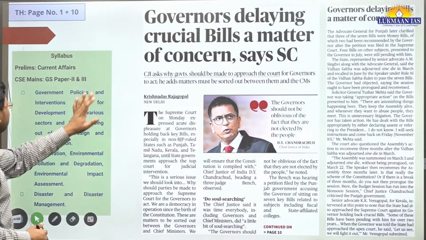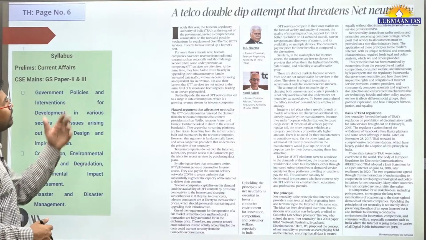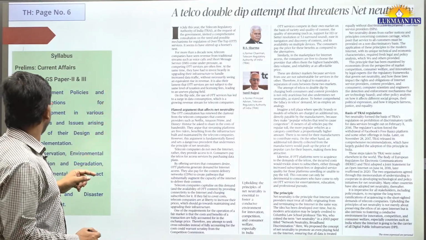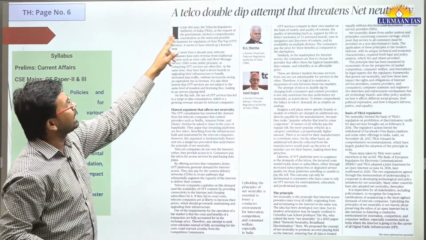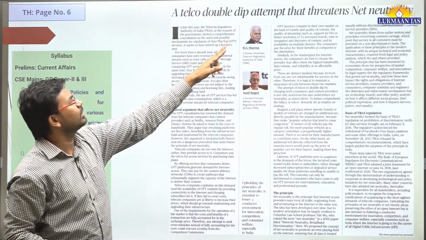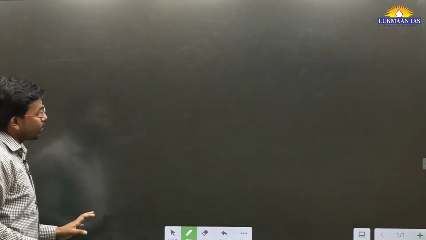So apart from this, let us now talk about another topic. This topic is important. It says a telco's double dip. So this says a telco's double dip attempt that threatens net neutrality. So we are going to understand about this topic in detail.